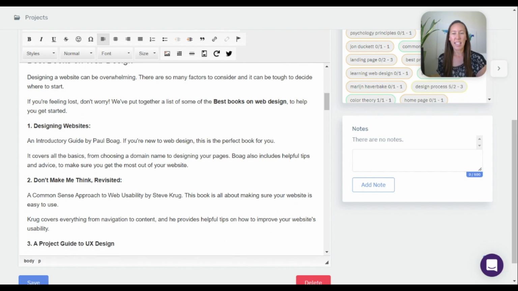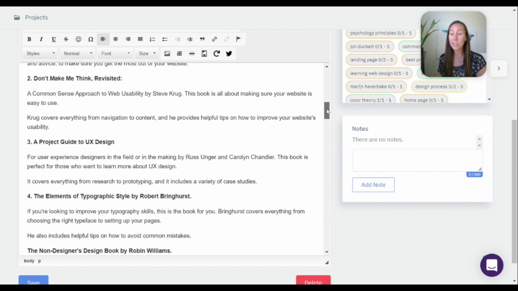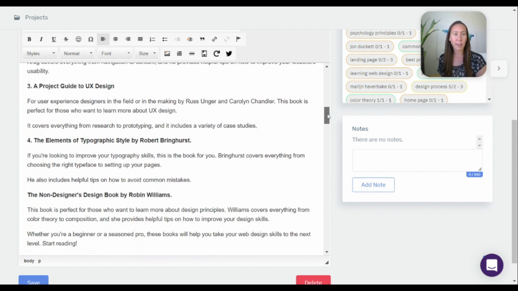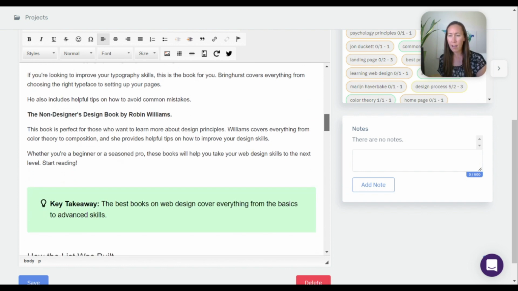As you can see, it puts in bold the actual keyword here. So it's doing some things to actually optimize the post for you. It has the subheadings. It's actually listing the names of some of these books. So I'd want to just go look it up and make sure it's pulling some of the good books there, but it looks like we have about 5.